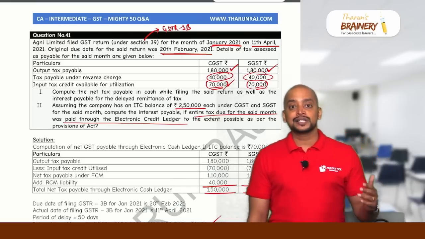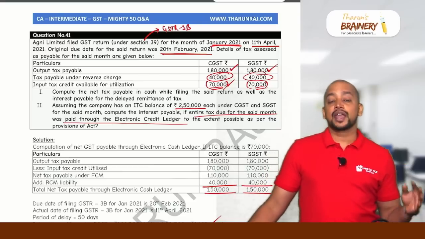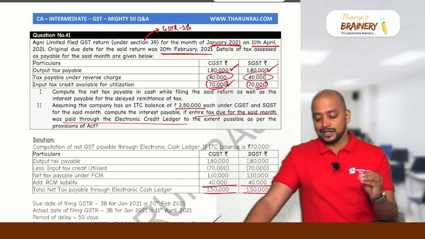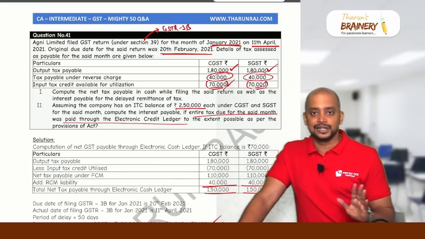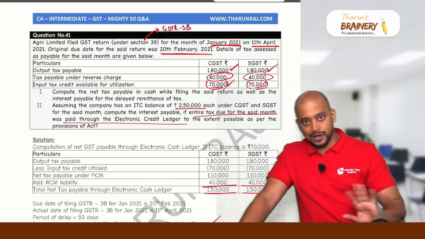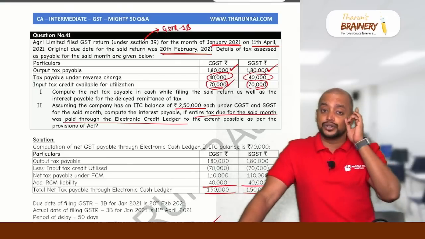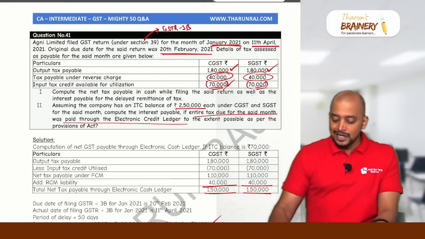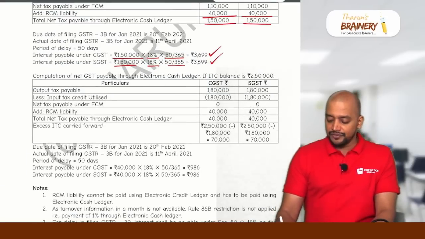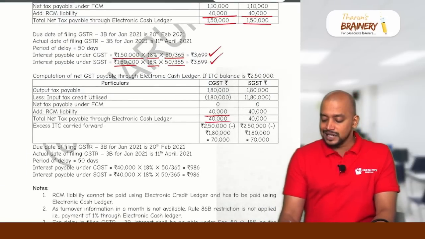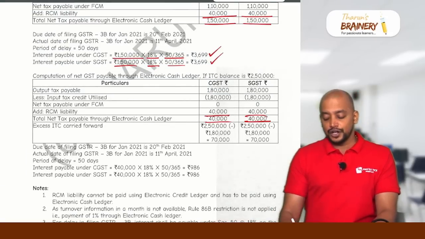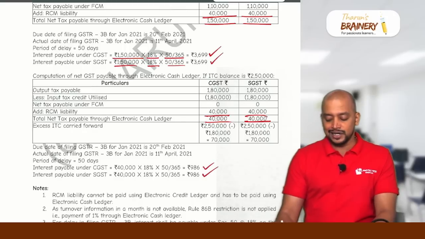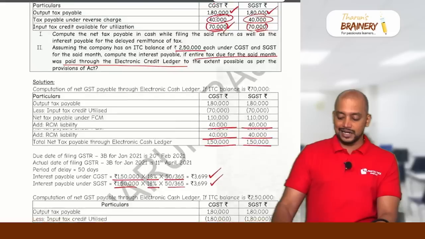Why? Because GST under RCM cannot be paid using the credit ledger. They have enough balance in the credit ledger, so using that they can set off the rest, but RCM liability must definitely be paid by cash. Therefore, this 40,000 will be the net GST liability. On that 40,000 only, we compute the interest for those 50 days. That is 986 rupees. So that is the answer for this.